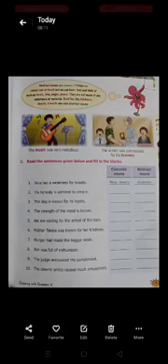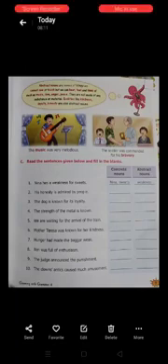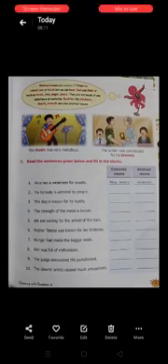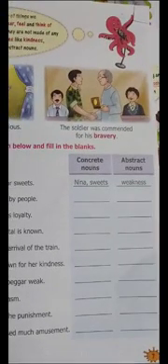Children, now we will solve the exercise. Let's start. Read the sentences given below and fill in the blanks. Children, first is Nina has a weakness for sweets. And in this exercise you are seeing two options: concrete nouns and abstract nouns. You have to find out the concrete nouns in the sentence and abstract nouns in the sentence. Okay?